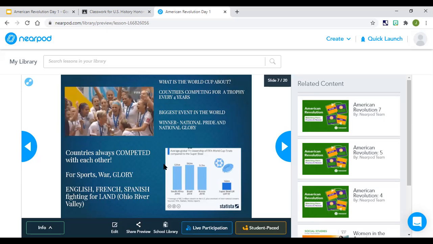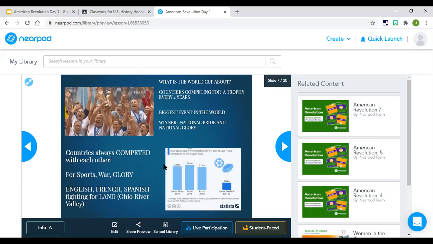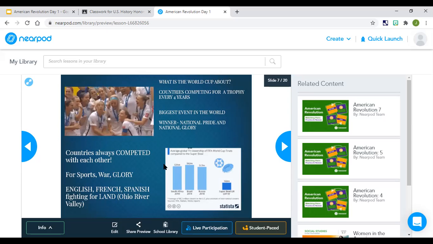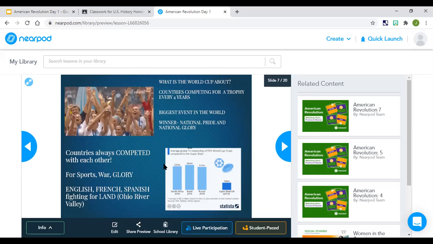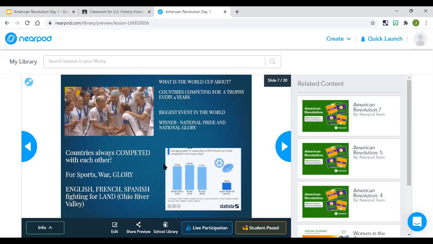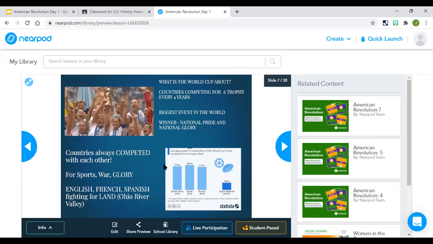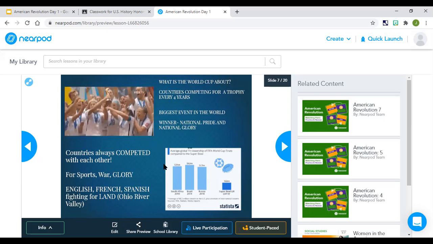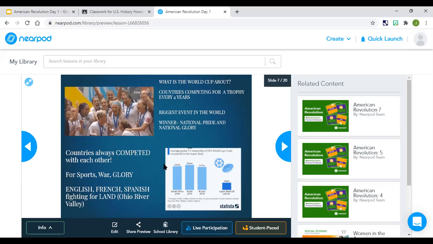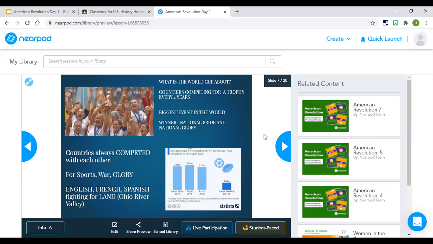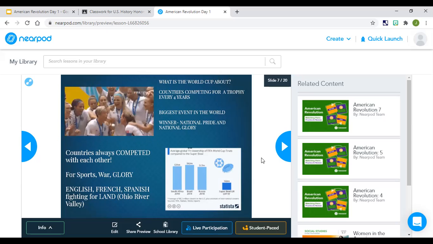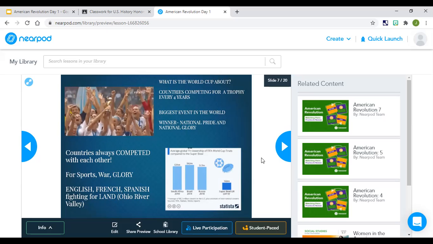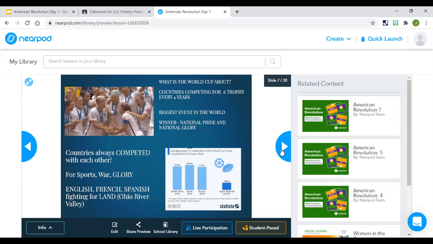By the way, just if you're curious to compare how many people are watching football versus soccer in the World Cup, they get up to 500 million views. And the Super Bowl, at the most, they get 160. Just so you can see how big these events are. And again, it's all because you're competing with one another. You have nation versus nation. Who's the better one?